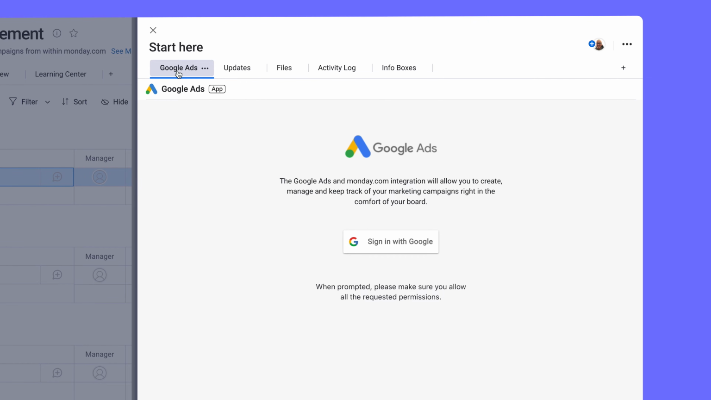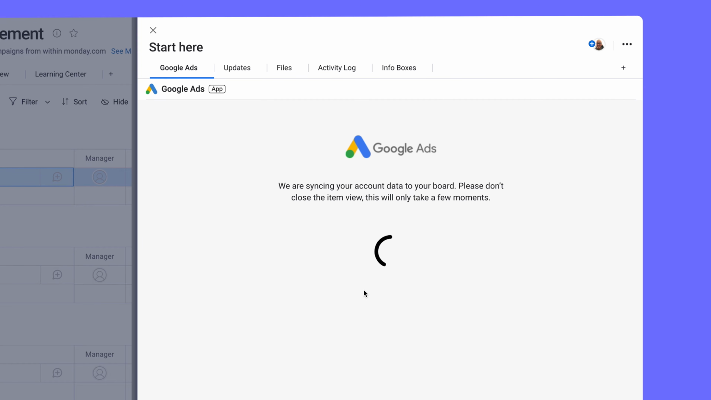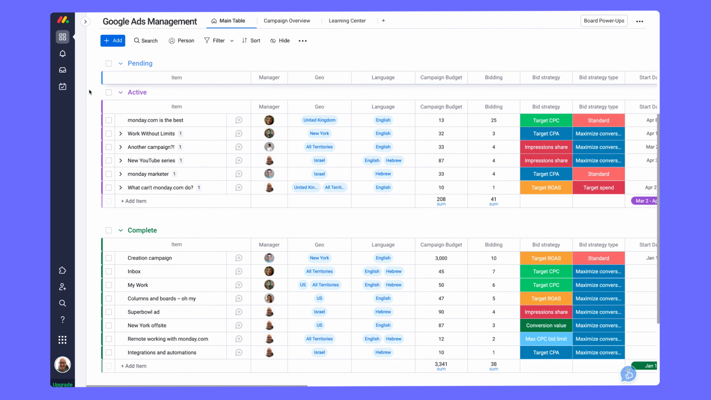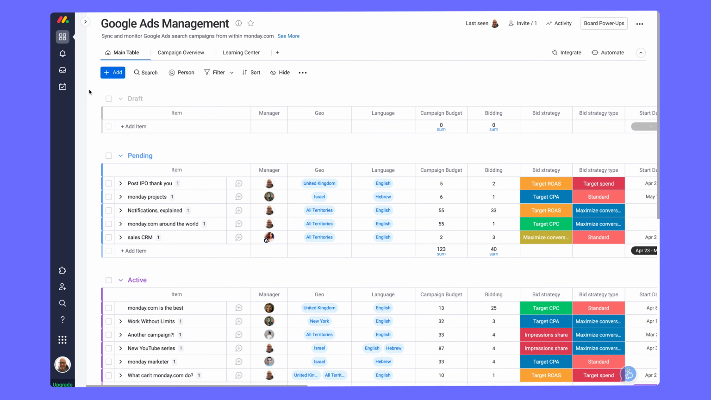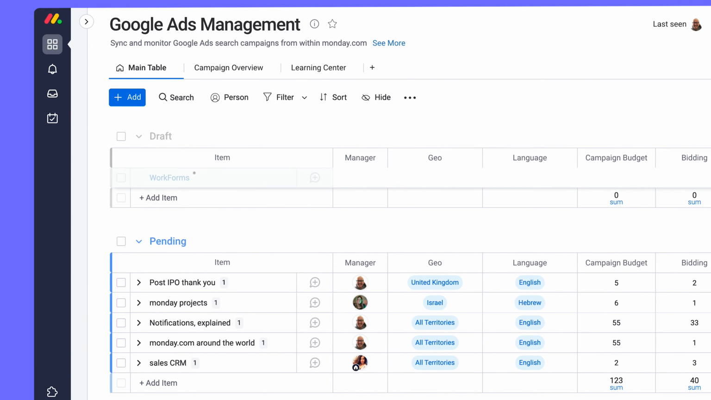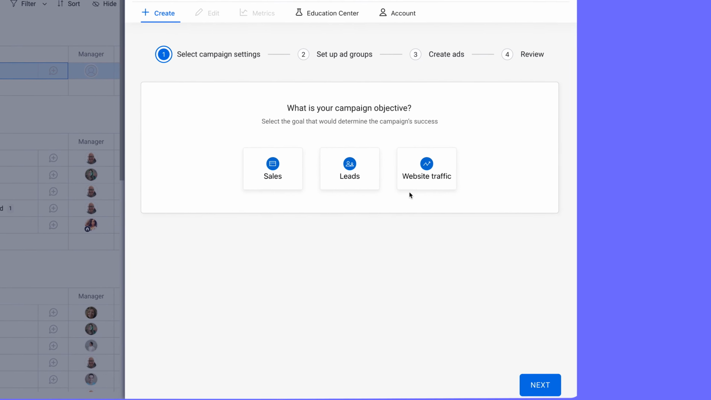In the item view, you'll find the main hub of the Google Ads app, ready for you to connect to your account. Within a few moments, you'll notice your campaign data syncing directly into your board as new items. Great, we've got all our past and current work showing, but what about launching our new campaign right here from Monday? Easy. We'll begin by adding a new item and clicking into the Google Ads app.